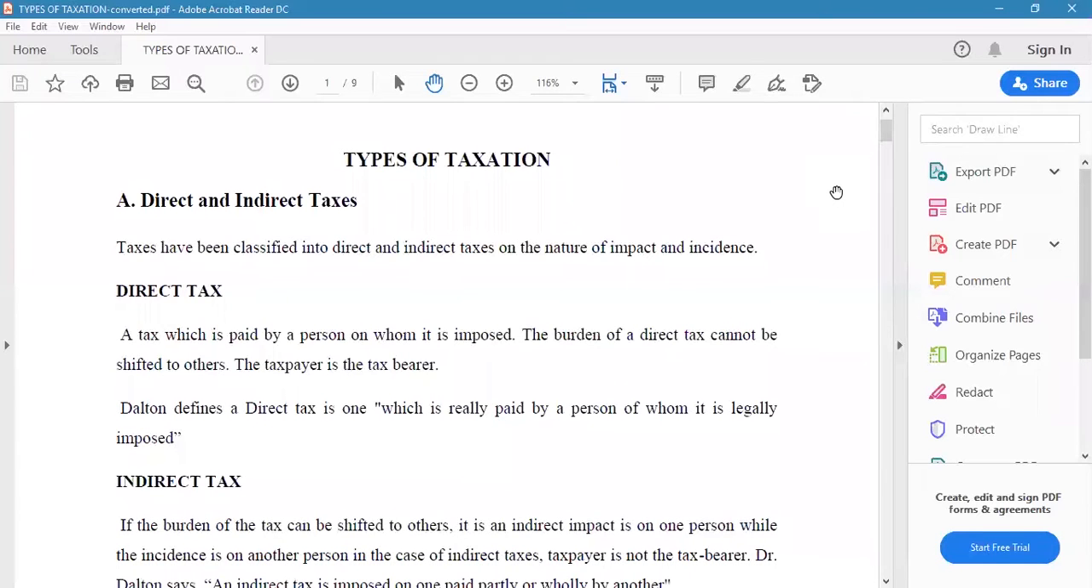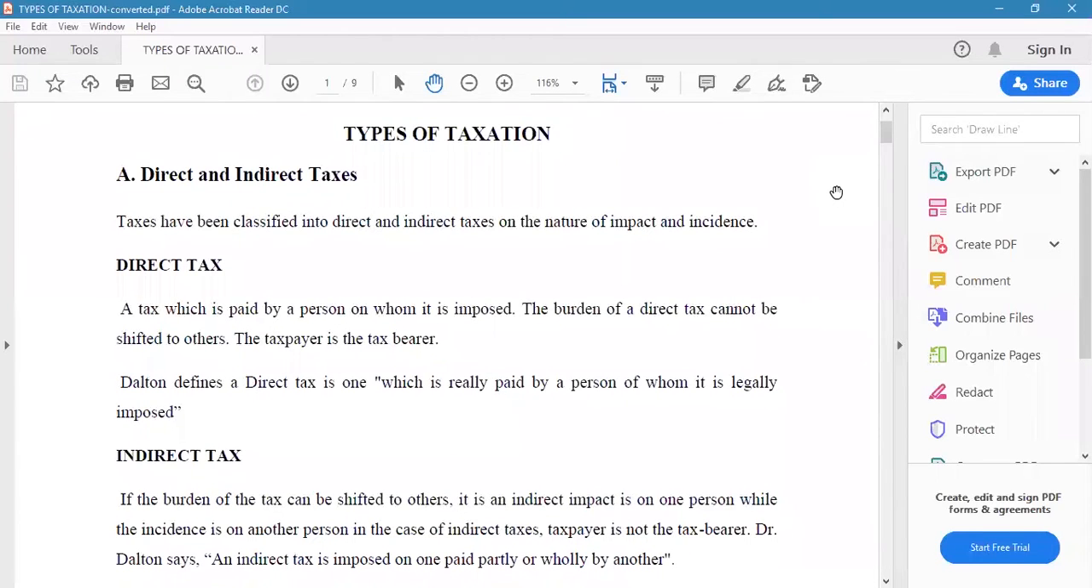So here, in case of direct taxes, the best example for direct tax is income tax. The tax burden rests with the taxpayer. The taxpayer cannot shift the burden to a second person or third person. So the tax impact and tax incidence both will rest with the taxpayer. Dalton defines a direct tax as one which is really paid by a person on whom it is legally imposed.